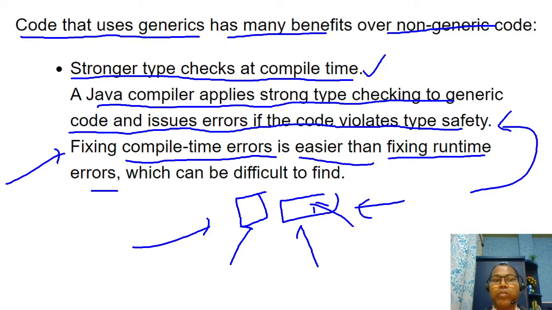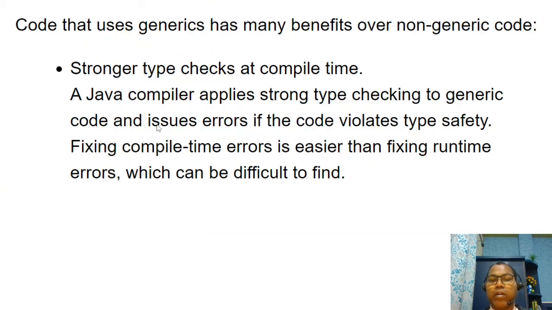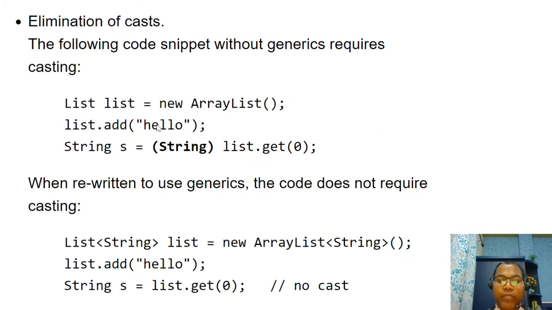So generics help us check all the types as much as possible at compile time, rather than finding data type validation errors and type casting errors at runtime. This is one benefit. Let's see an example.